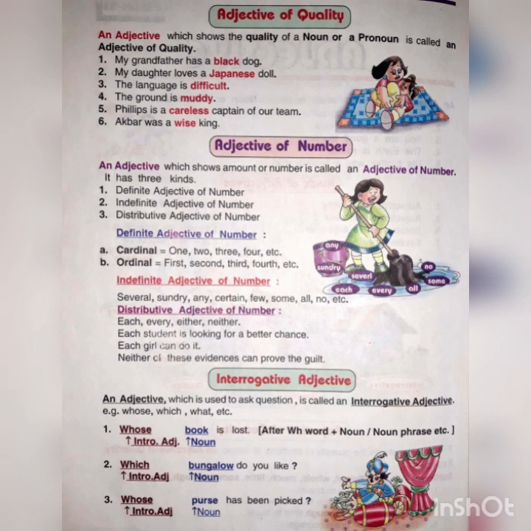This number can be divided into two parts, cardinal and ordinal. Cardinal and ordinal. Simple example. I saw one boy. Here one is cardinal. He is the first boy. This is ordinal. So in this group, just we can find adjective of number, that is also called numeral adjectives.